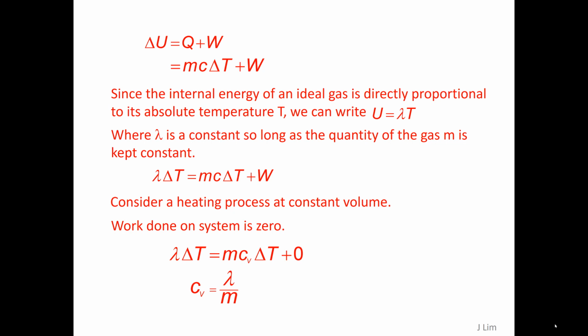Consider a heating process at constant volume. Work done on the system is zero, so the specific heat capacity at constant volume will be lambda over m.